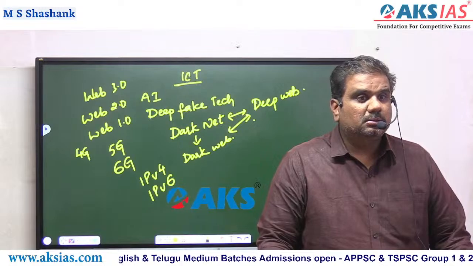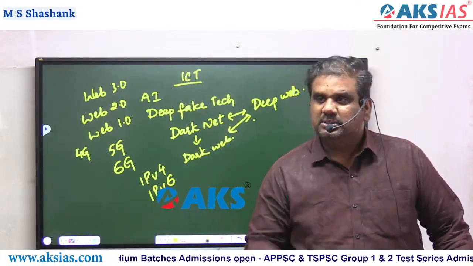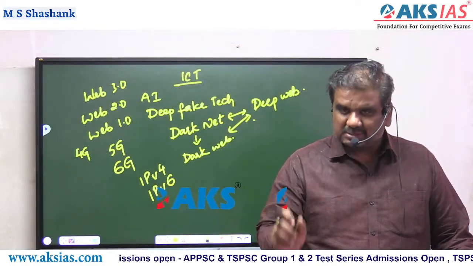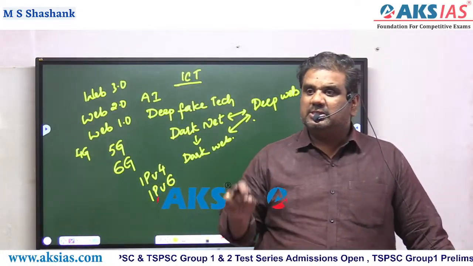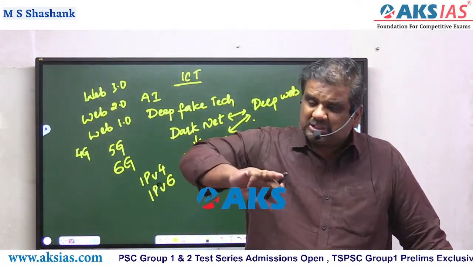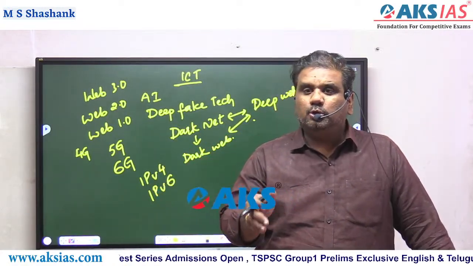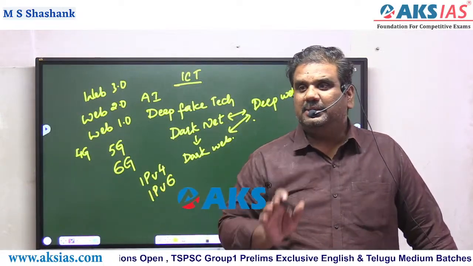Connected cars. I think you might have watched in some movies, a person is sitting in a car, in the driver's seat. But that particular person sitting in the driver's seat is not in a position to change the direction of the car. He is not in a position to increase the speed or reduce the speed. Why? Because the car is hijacked by someone else.